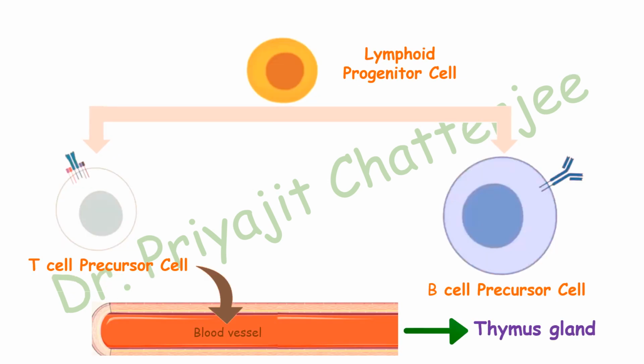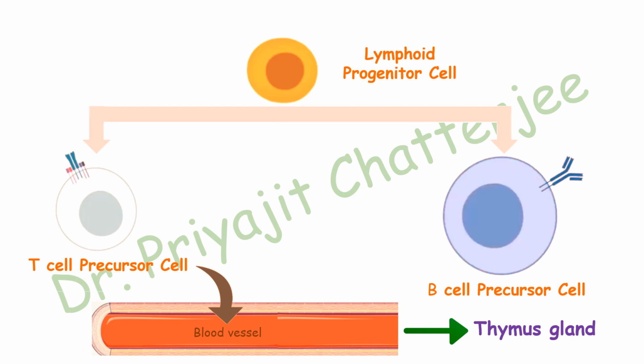Lymphoid progenitor cells in sequential steps produce B cell precursor cell and T cell precursor cell. Now, the B cells remain in the bone marrow to complete their further development, whereas the T cell precursor leaves the bone marrow, enters the bloodstream, and reaches their training school, the thymus.